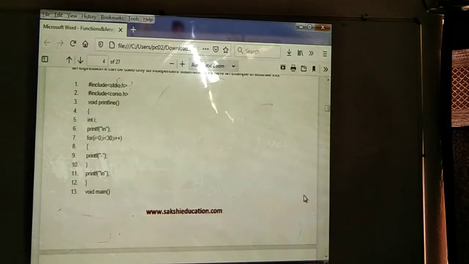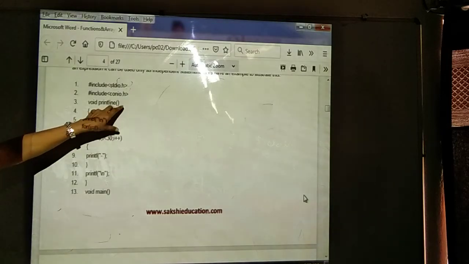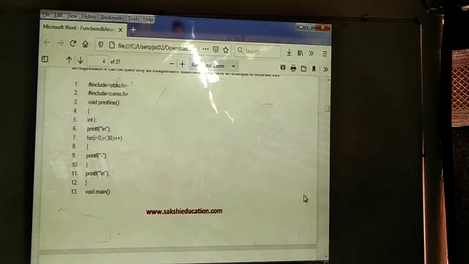Void print line. See here, in the print line we are not specifying any return value, and we are not specifying any argument list. We have created one function, named print line. Then in the function body we declare one variable, int i, and use for i equal to 0, i less than or equal to 30, i plus plus.